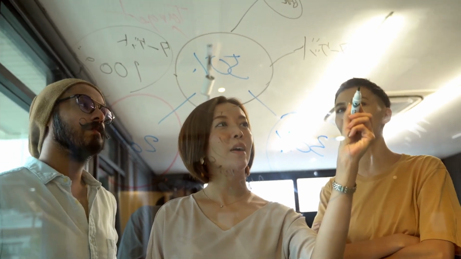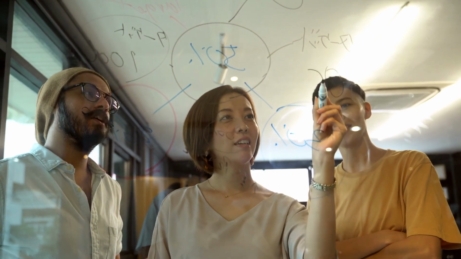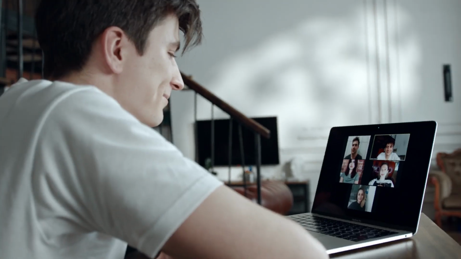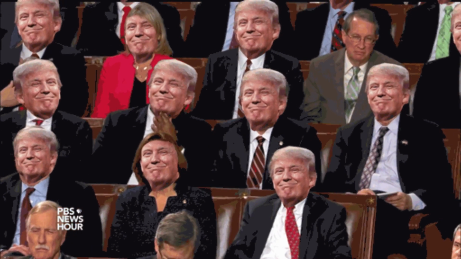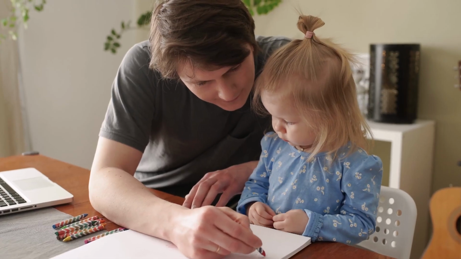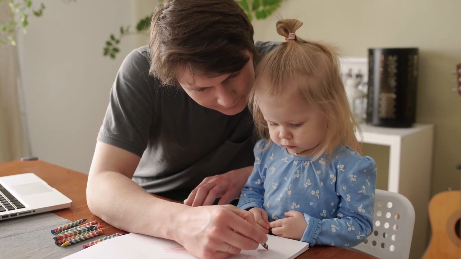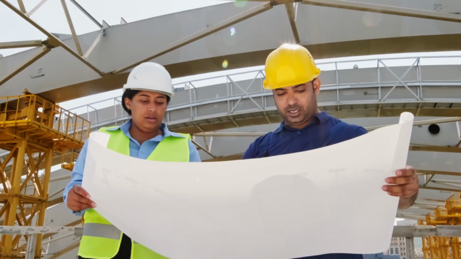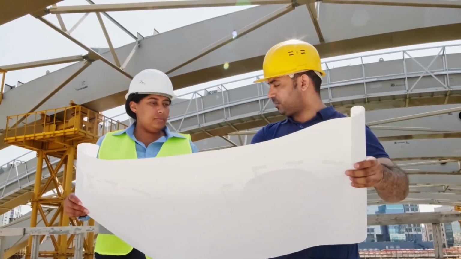In today's video, I'm going to show you how I have managed to take advantage of Andrew's massive popularity and influence to make over $40,000 with CPA Marketing. And I'm going to show you step by step how you can replicate my technique and make this kind of money for yourself. This is going to be a complete, foolproof, in-depth, step-by-step guide showing you how to create a high-converting landing page from scratch, how I create content to drive traffic to my landing page, and finally, a full copy and paste blueprint to make everything easy for you just so you do not fail.